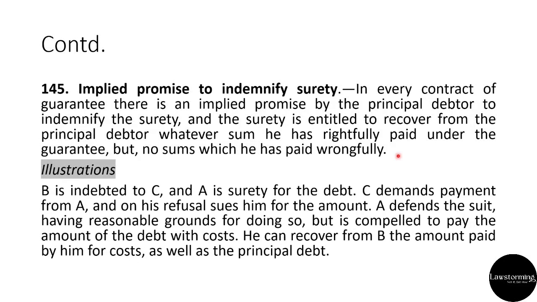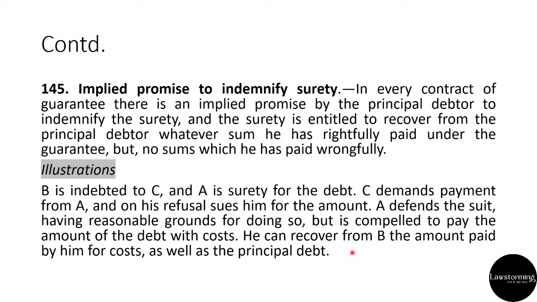Let's look at the illustration. B is indebted to C and A is surety for the debt. C demands payment from A and on his refusal sues him for the amount. A defends the suit having reasonable ground for doing so but is compelled to pay the amount of the debt with cost. He can recover from B the amount paid by him for cost as well as the principal debt.